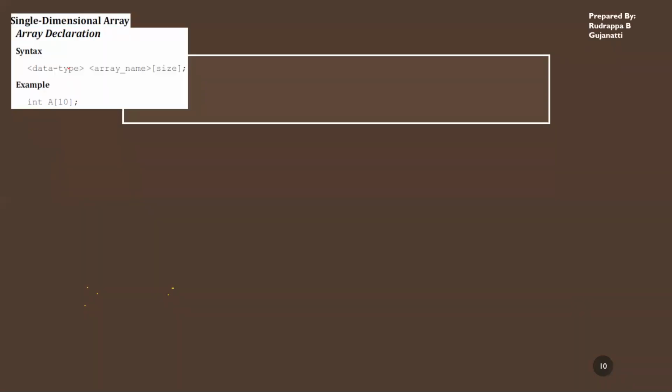So next one, single dimensional, how do I declare it? You specify what data type you want to store in that array, you give the array name, and you specify how many elements you'll be storing. In this example, the array name is A, and this array will be storing information of the integer type. And how many elements? I'll be storing 10 elements. So A will store 10 elements, which is of the type integer.